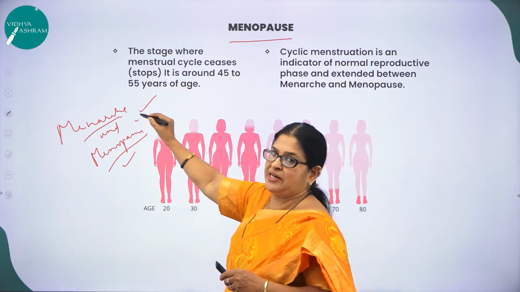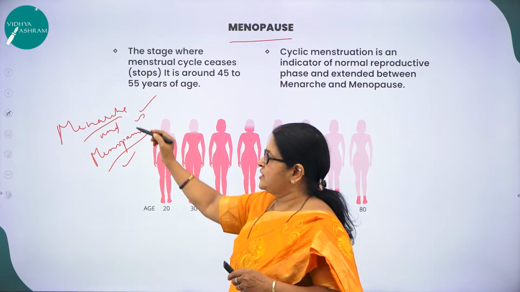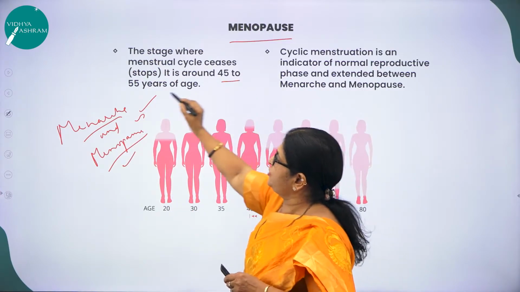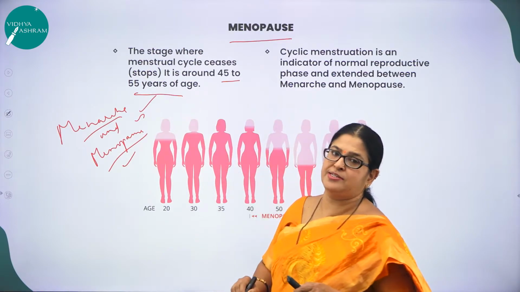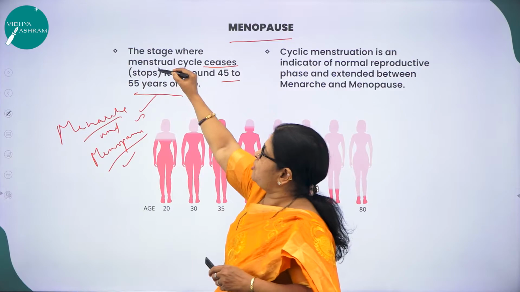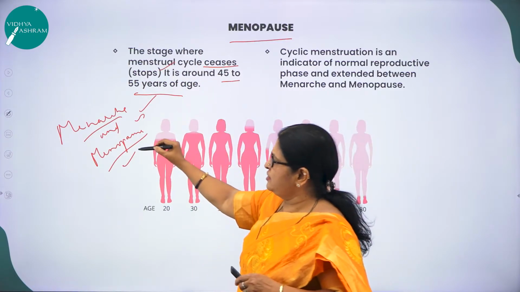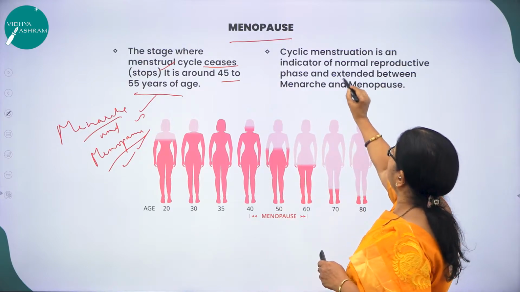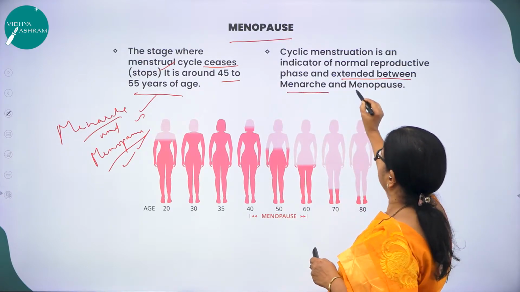So here the female attains puberty, and then it starts here. Menopause means what? When a woman attains an age of 45 to 55 years, then you find the stage where the menstrual cycle ceases or stops, and that phase is called menopause.